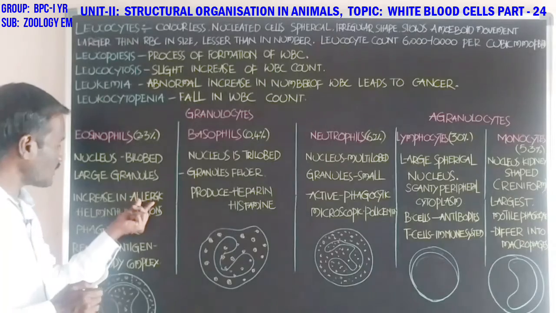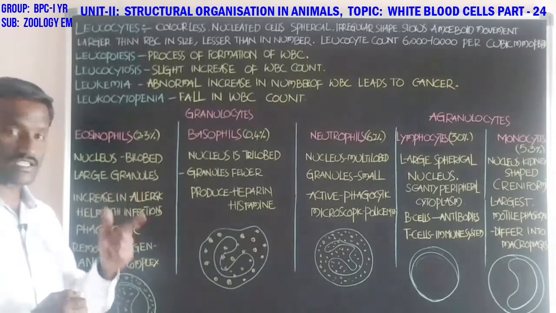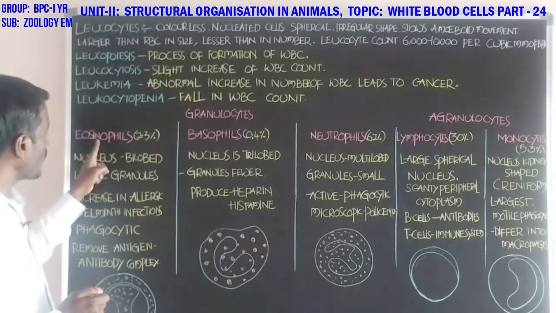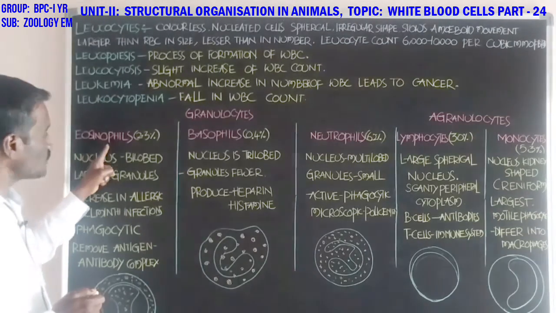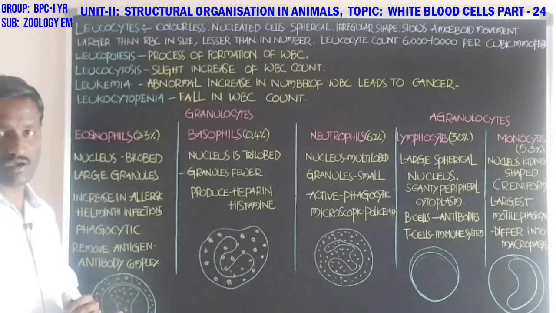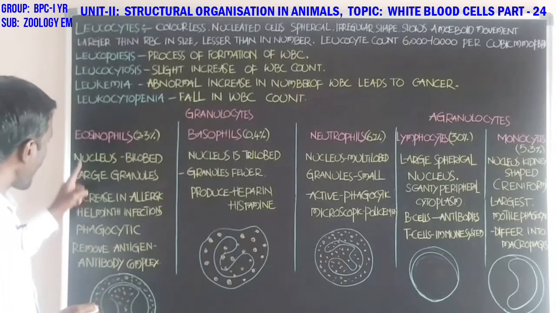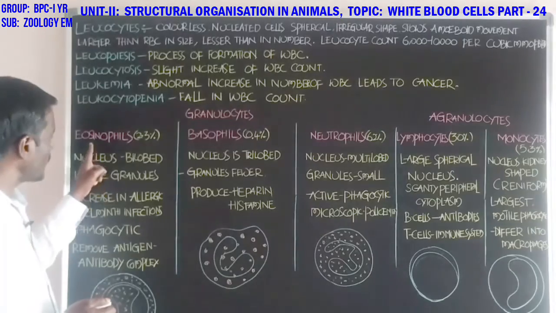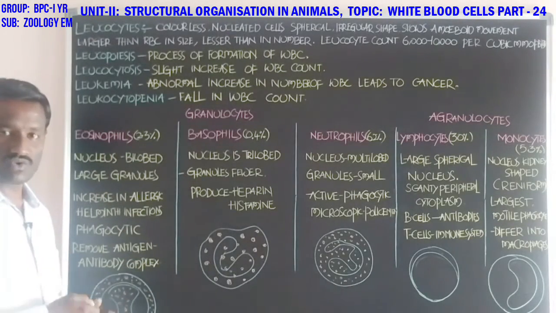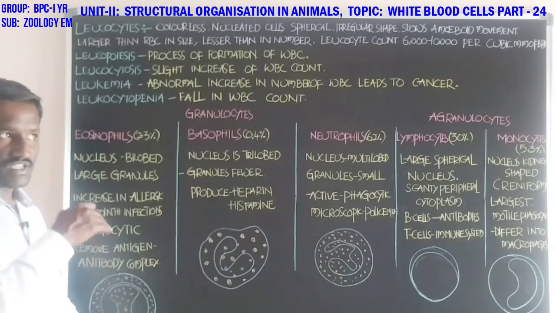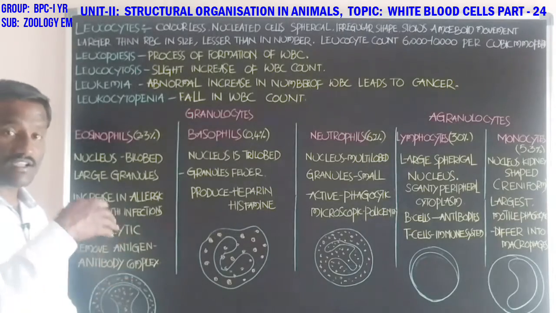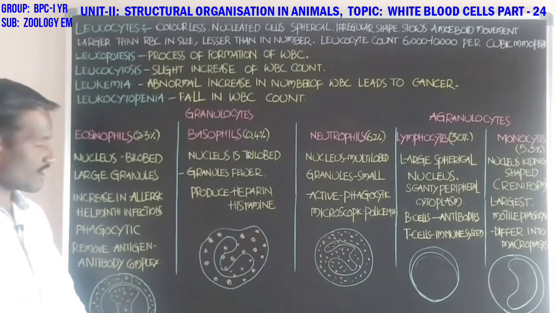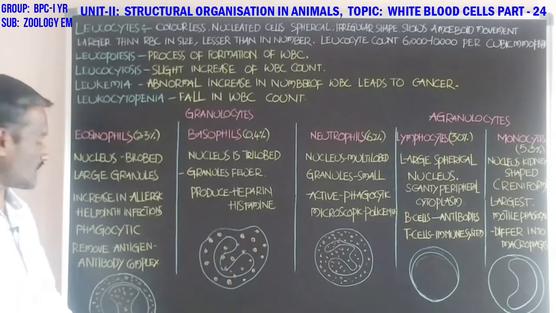At the time of allergic conditions and helminth infections, the number of eosinophils increases in the blood circulation. They also show phagocytic nature; they ingest and engulf the microorganisms present in the blood circulation.